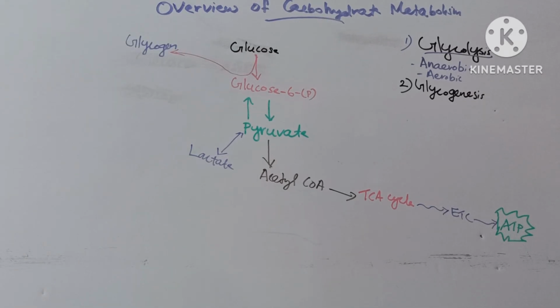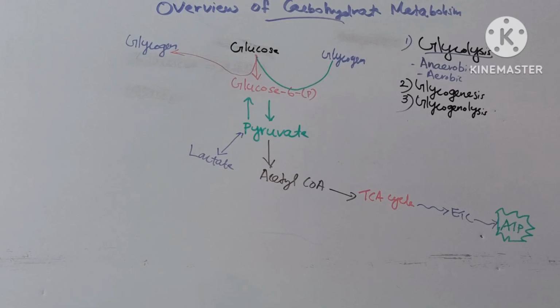Next metabolic pathway is glycogenesis, meaning synthesis of glycogen from glucose. In the well-fed state, the excess amount of glucose is converted to glycogen and it occurs in liver and muscle. The synthesis of glycogen from glucose is called glycogenesis, which occurs under the influence of hormone insulin.